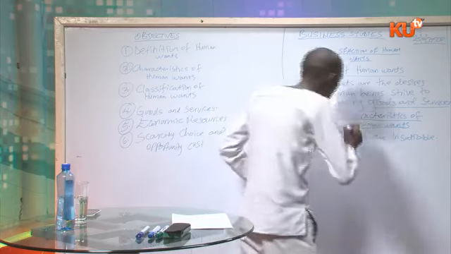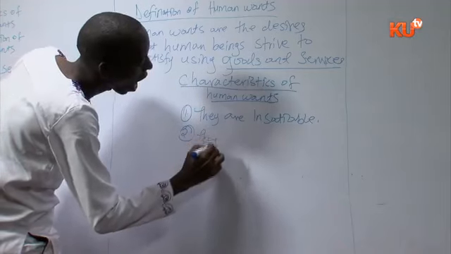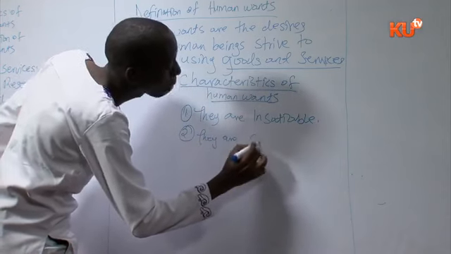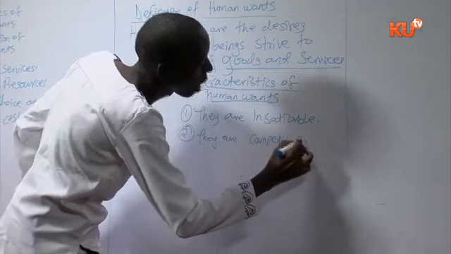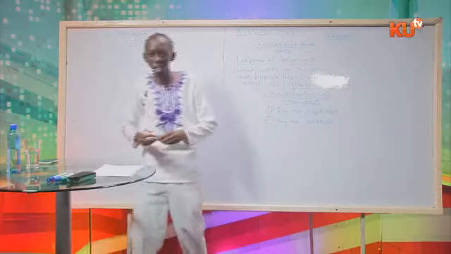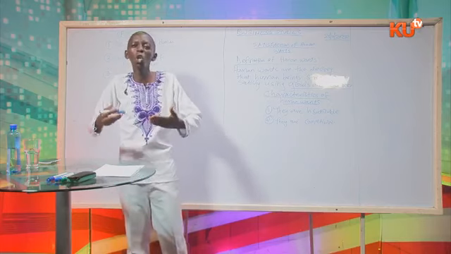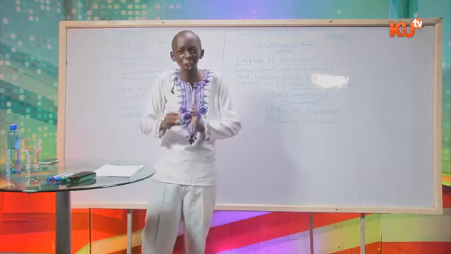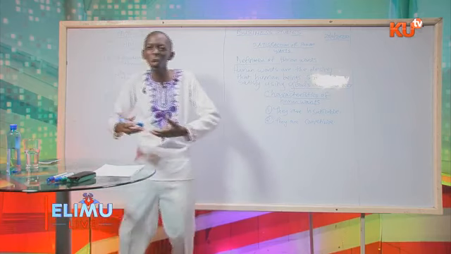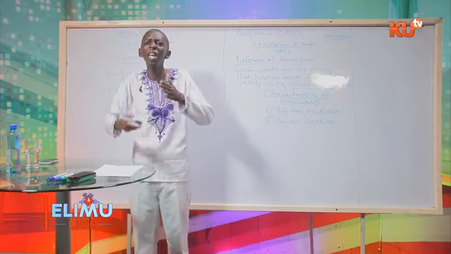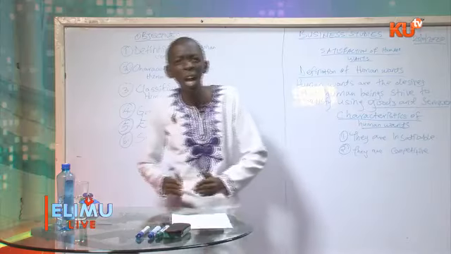The other one is that human wants are competitive. This means that human wants keep on competing for attention. You want to satisfy some wants, others also arise, and therefore they are competing for attention. You want to eat. You want to wear clothes.